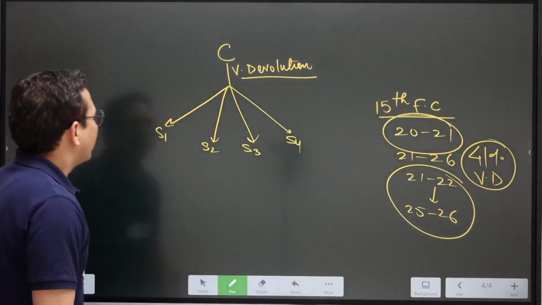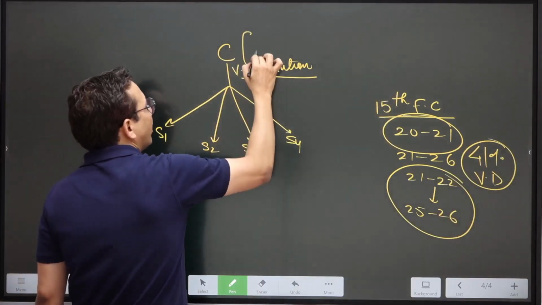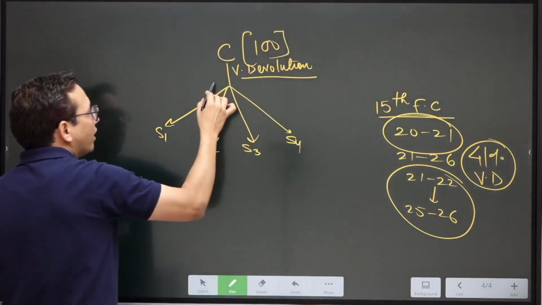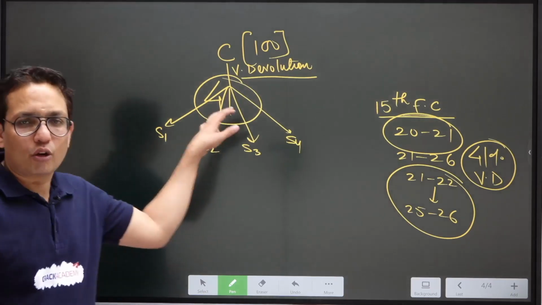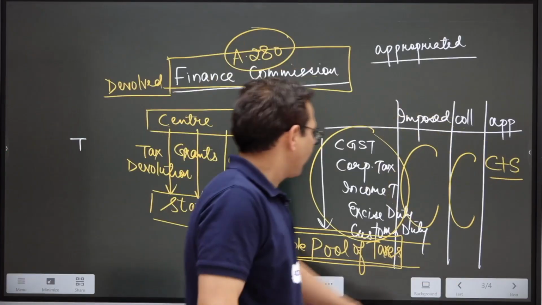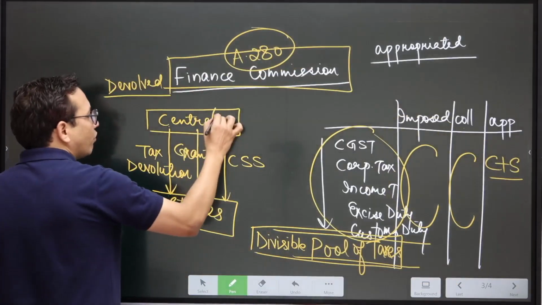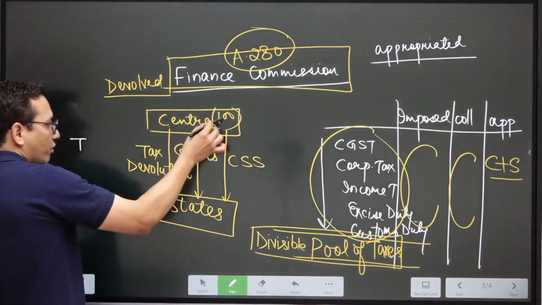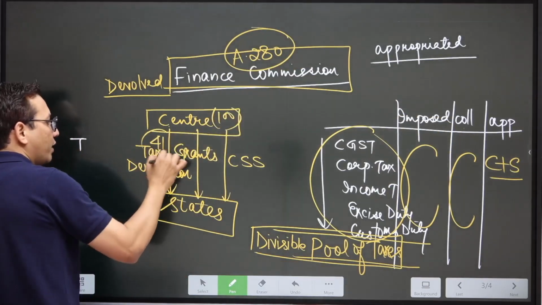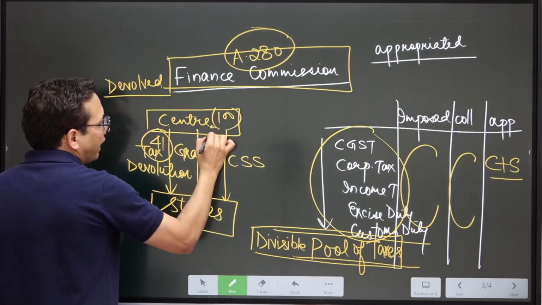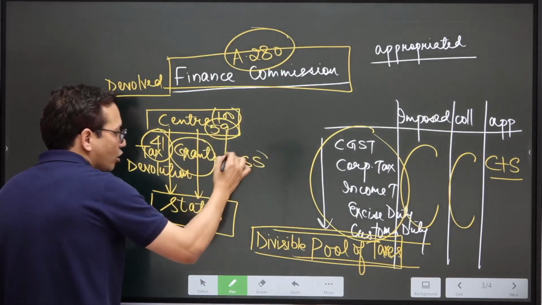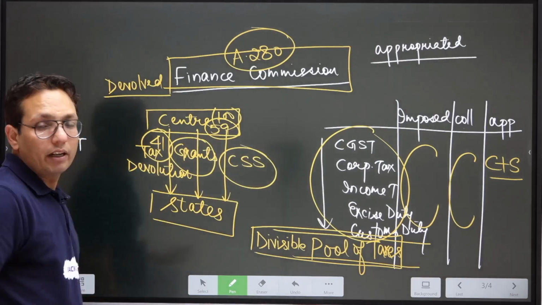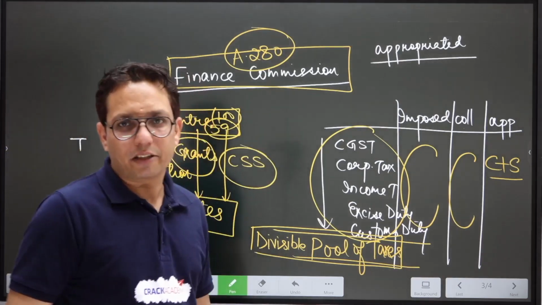It means that if center has got with itself 100 rupees, 41 rupees would be flowing down to various states. Out of this 100, 41 would go through tax devolution. Center would be left with 59. From this 59, grants would also be given, central sponsored schemes fund will also be given, and remaining would be left with the center.